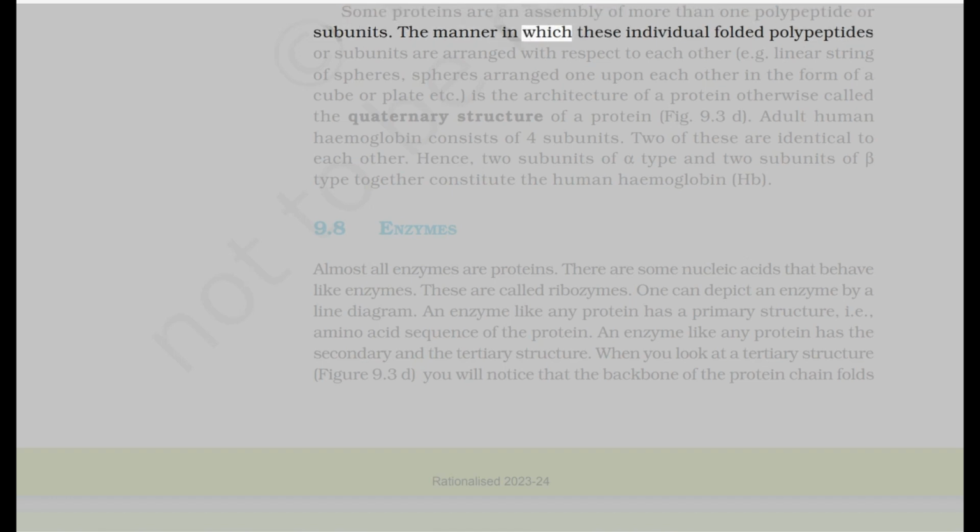The manner in which these individual folded polypeptides or subunits are arranged with respect to each other, e.g. a linear string of spheres, or spheres arranged one upon each other in the form of a cube or plate etc., is the architecture of a protein, otherwise called the quaternary structure of a protein, Fig.